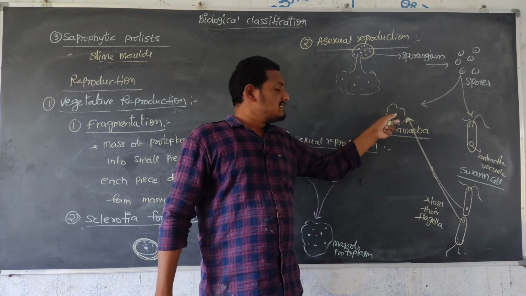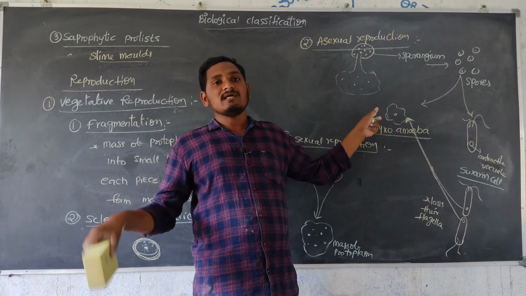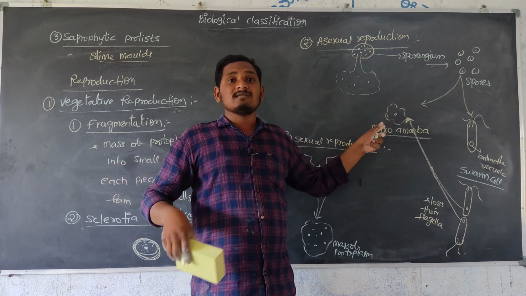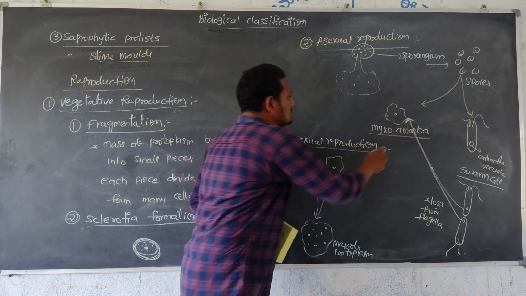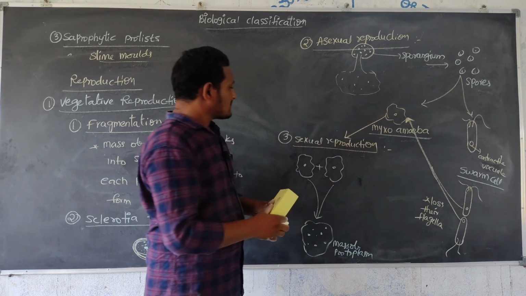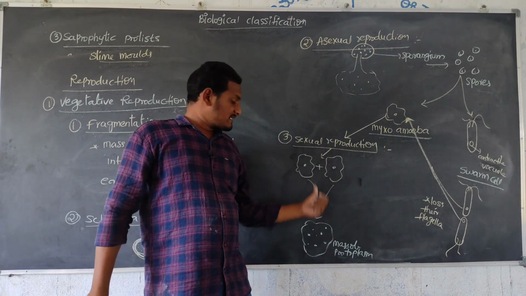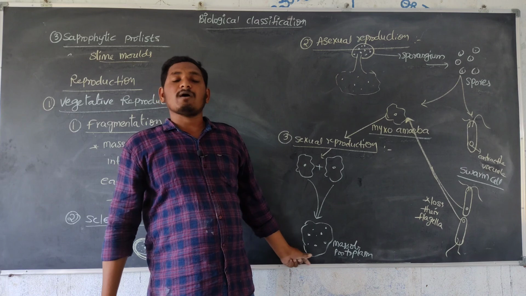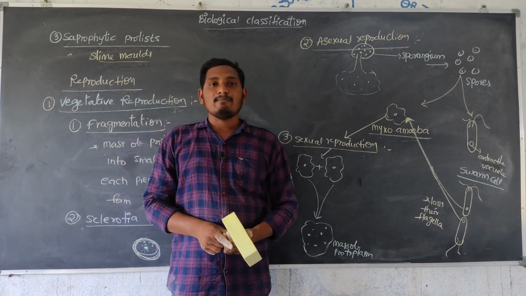This myxoamoeba-like structure is added with a mass of cells, and that mass of cells becomes bigger and bigger. During sexual reproduction it combines with another myxoamoeba and changes into a mass of protoplasm or a mass of bigger cells. That is reproduction in slime molds.